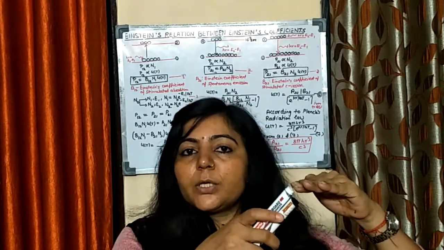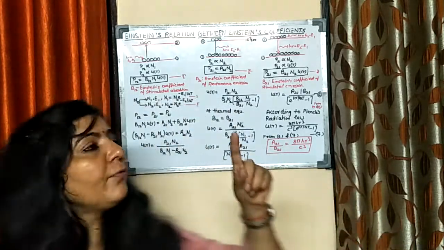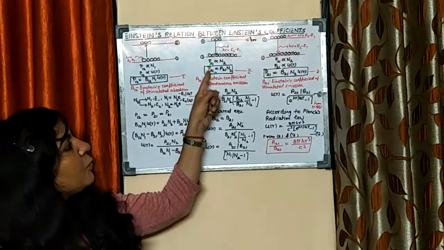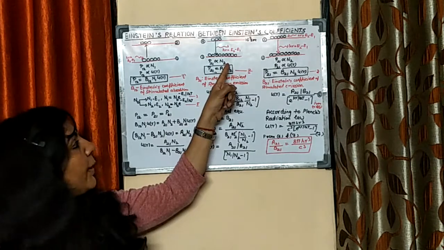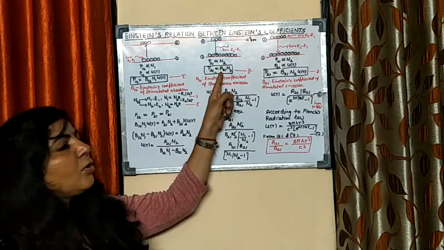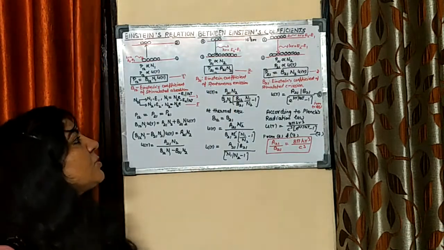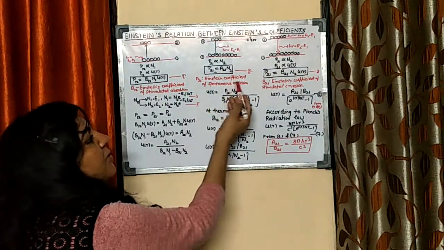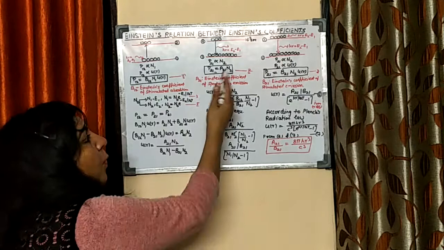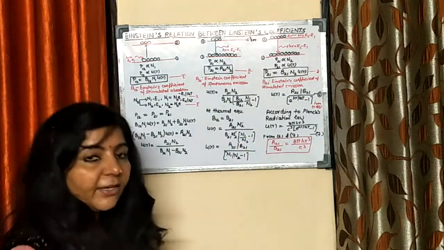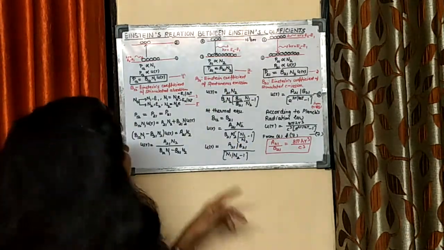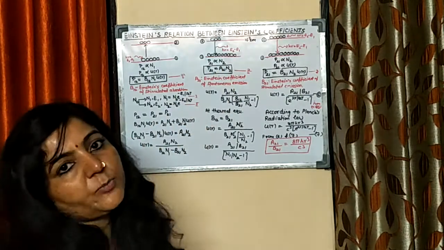Greater the population of state 2, greater will be the transition probability from 2 to 1. So P21 is directly proportional to N2. Remove this proportionality sign and you get a constant, A21, which is known as the Einstein coefficient of spontaneous emission. 21 signifies the transition from 2 to 1, and A is for the spontaneous process.